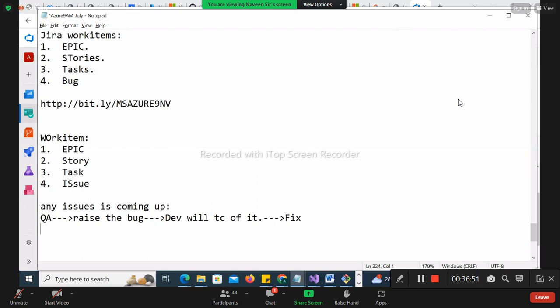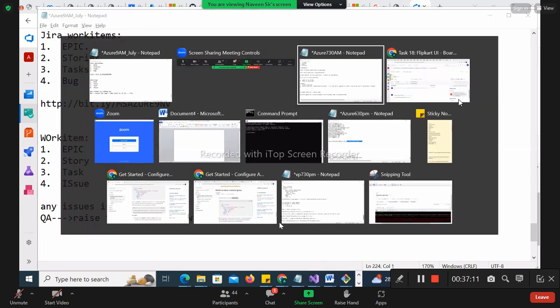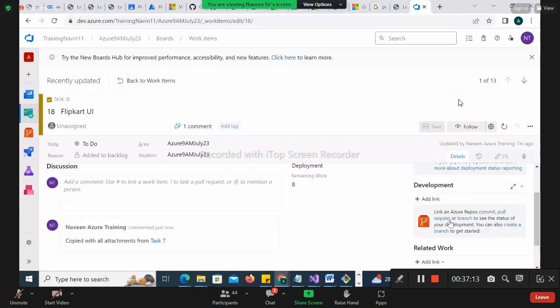Remember the definition of DevOps that we have discussed: making changes to your system that should be available live. And for that we have to create a pull request, right, to make the changes to the main branch. Azure repo we have seen, no? So those tickets you have to link with this. Can you remember that? Can you see here? Link the Azure repo with that.